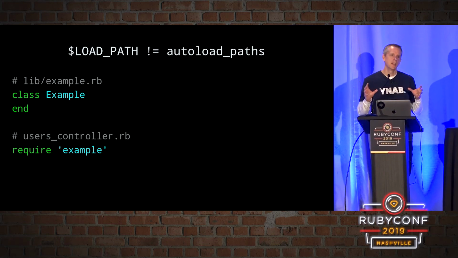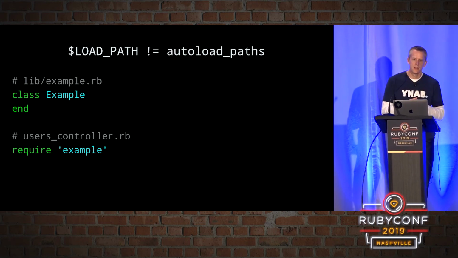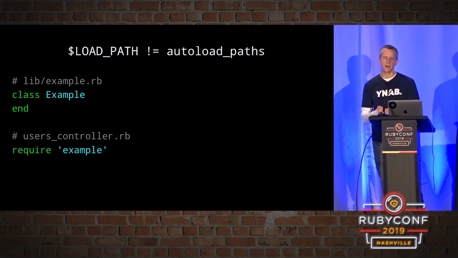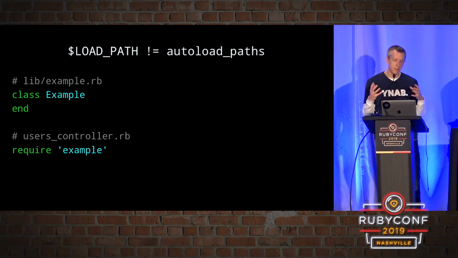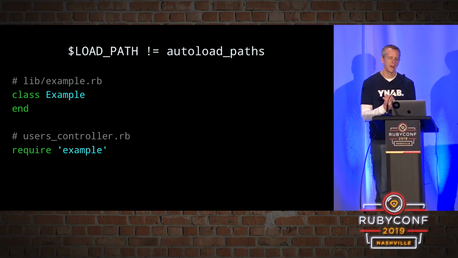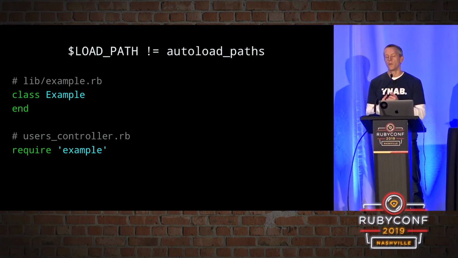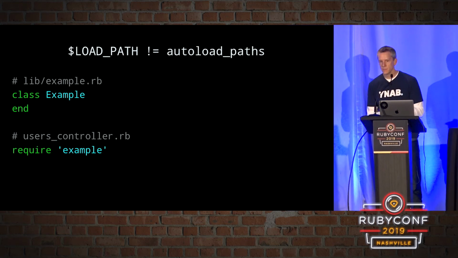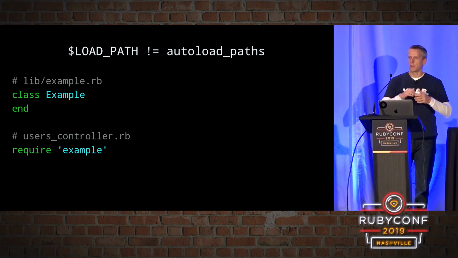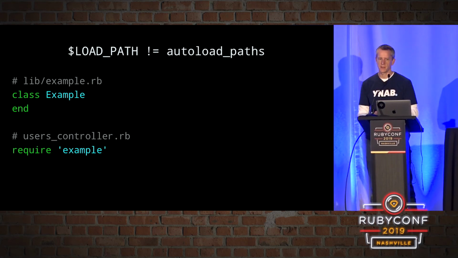But a very important distinction is that autoload paths and load path are completely separate and distinct things. Autoload paths is used by Rails autoloading. Load path is used by require. And a good example of this is the lib directory in a Rails application. It's not part of autoload. It's not in autoload paths. But we do often put things in there that we need to use in our application. And so we actually do need to require them. But Rails does add lib to load path so that we can require them without resorting to require relative or having to manually mess with load path ourselves.